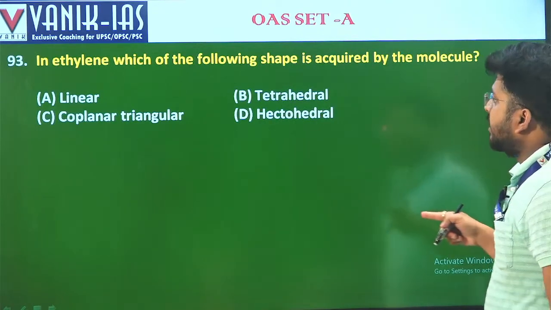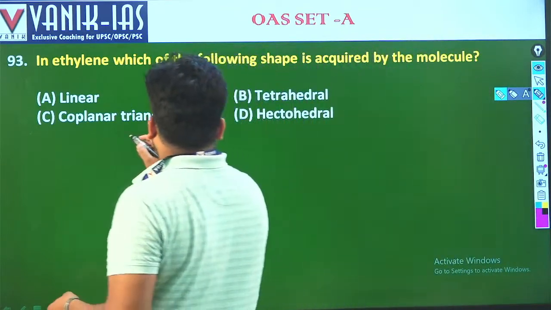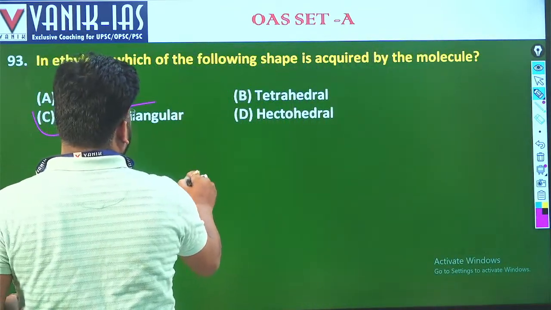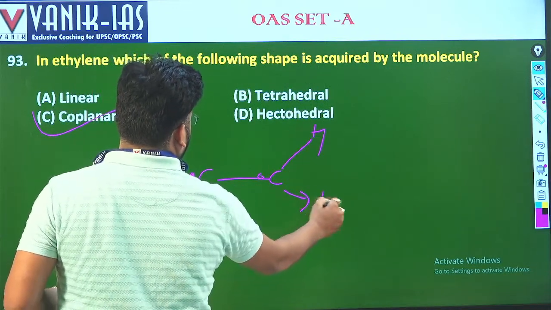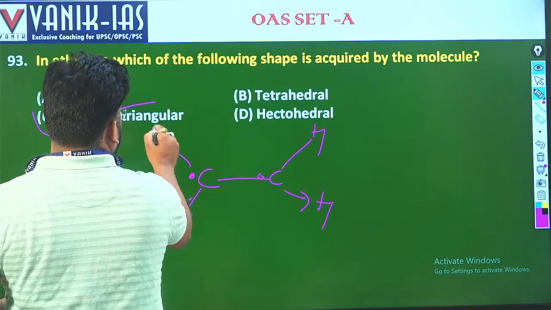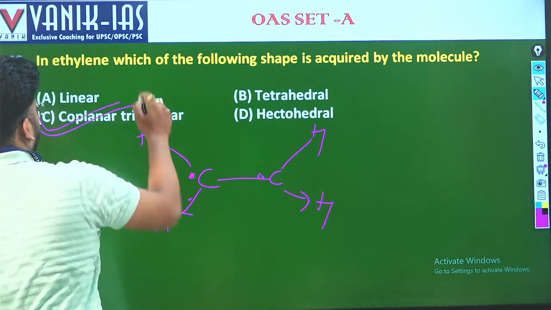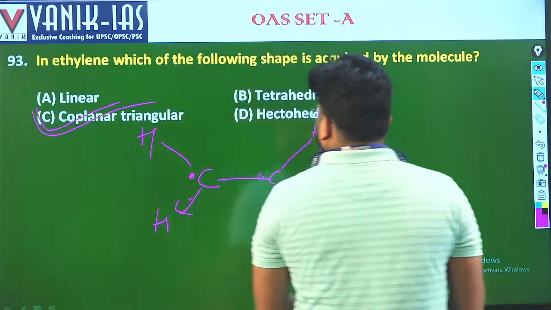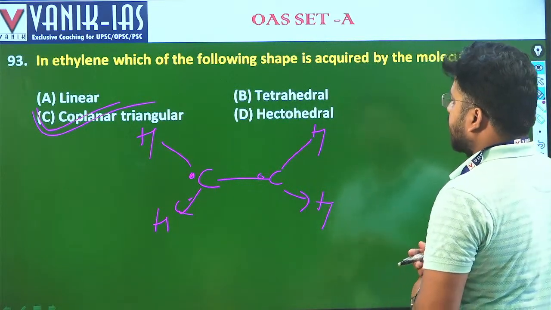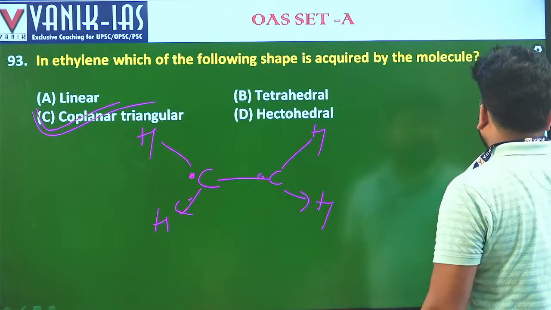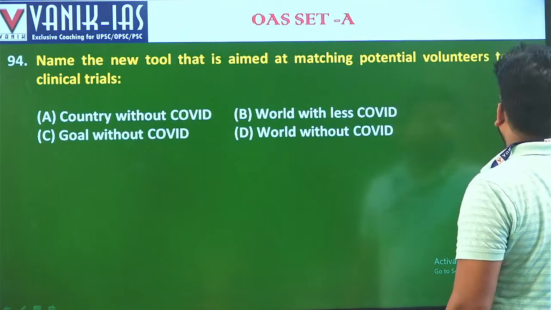In ethylene, which of the following shapes is acquired by the molecule? It is coplanar triangular. This is coplanar triangular like this, C=C, and here it will be H, here H, here H, here H. Coplanar triangular. So the structure is coplanar triangular. C is the answer. This is not linear, this is not tetrahedral, neither is it hexahedral, this is coplanar triangular. C2H4, that is ethylene. Next.